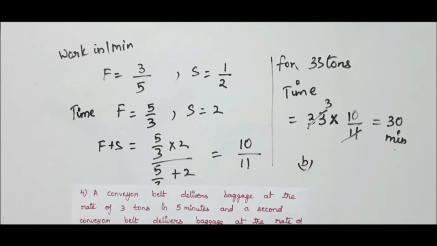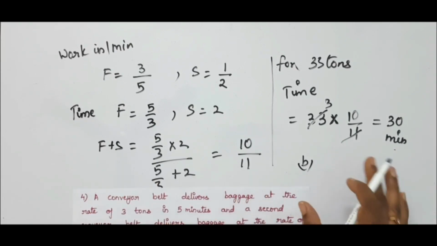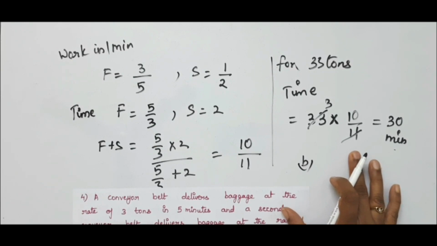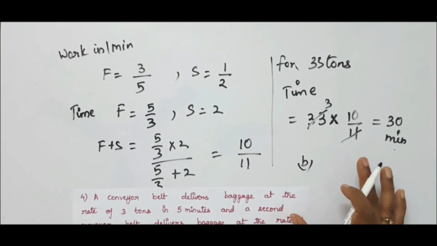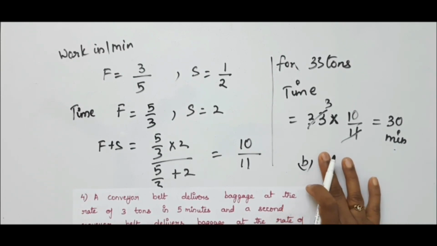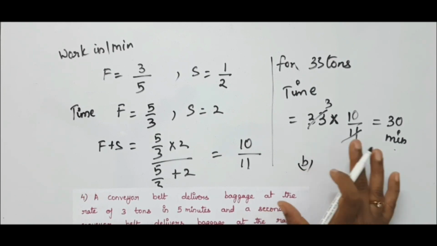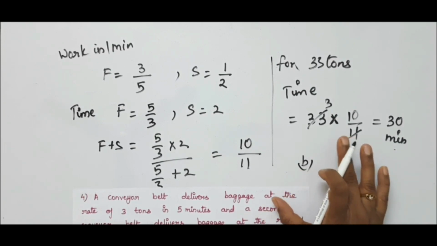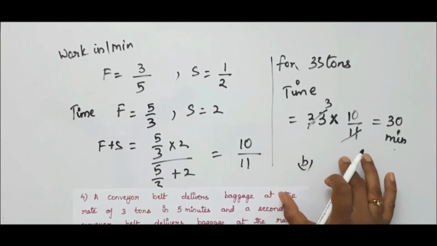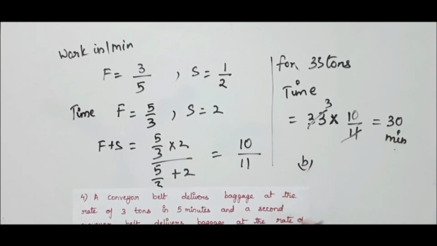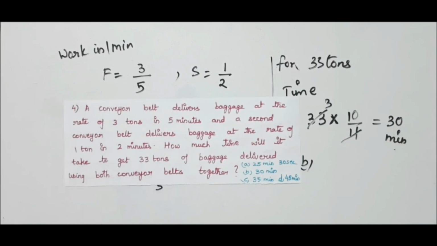That is 33 into the time in 1 minute, in how much time they can both do the single work. That is, here it is 10 by 11. Is it not? So I have multiplied for single work. If they take 10 by 11 for a single work, for 33 tons of work it will be nothing but 33 into 10 by 11. I have multiplied it. I got the required answer. In this way you have to solve this type of problems.